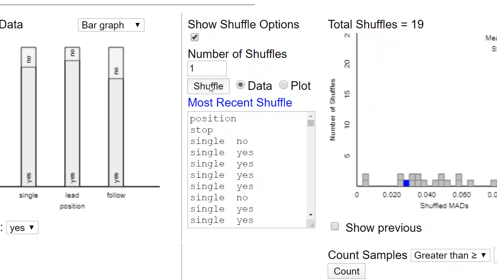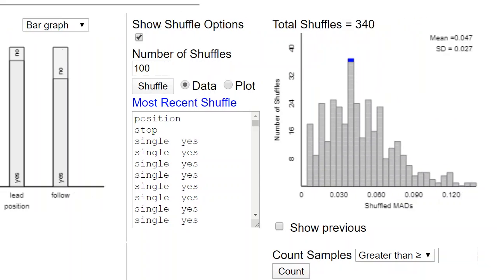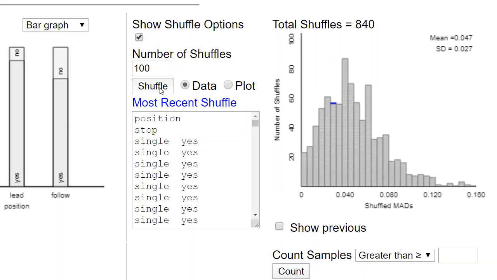If you do it again, it computes the MAD statistic, puts a dot, and you do it again. If you do this a bunch of times, you'll see that the MAD statistics have a pattern to them. Maybe we'll do it 100 times and see what we get. Okay, maybe another 100. Well, that's interesting. It appears it's not quite as bell curved as what we normally get, is it? It kind of has this shoe shape to it, up and then down with a long tail to the right. What's going on there is, when you add up positive numbers, the only way to get 0 is if all the p-hats were the same. So it doesn't actually have a bell-shaped curve. It's just this shoe shape, is what I like to call it.